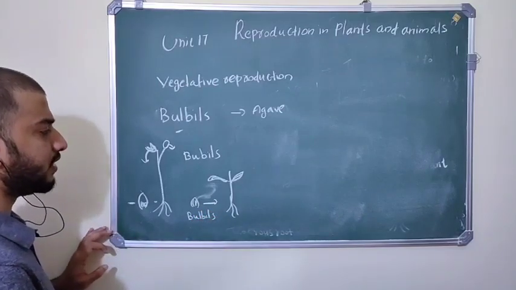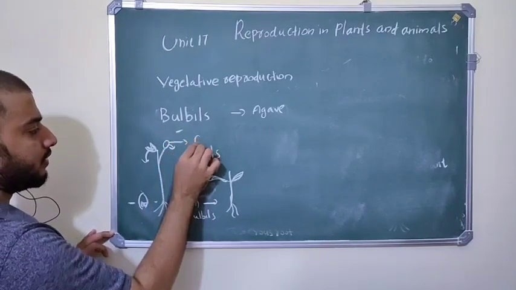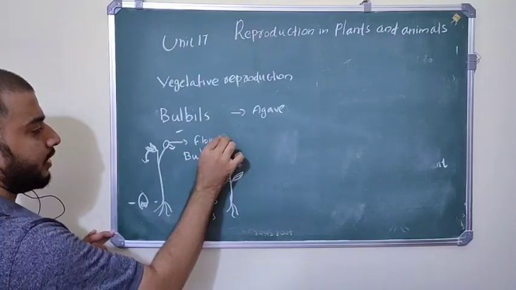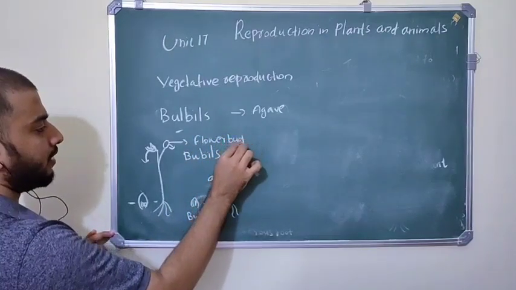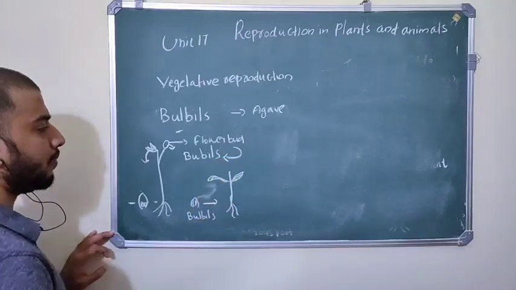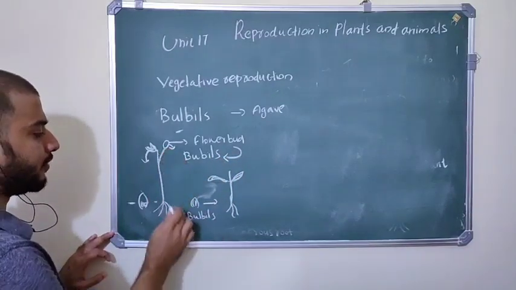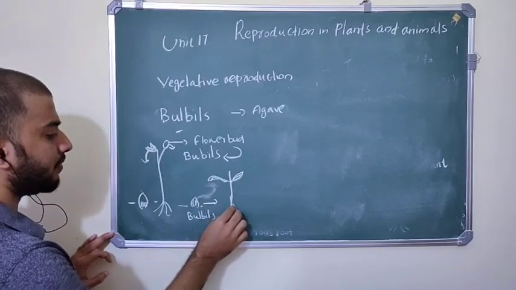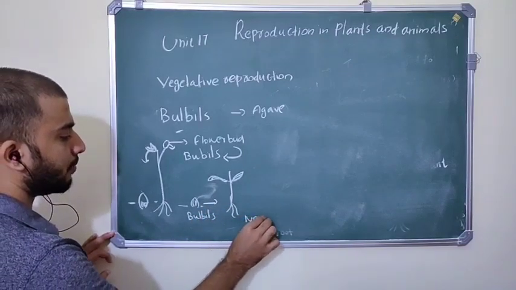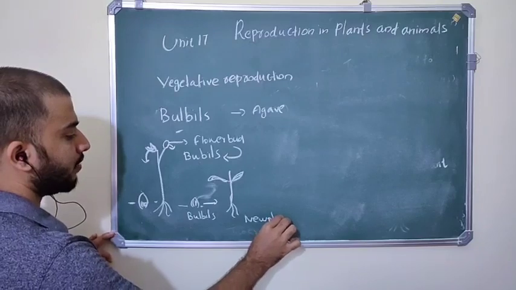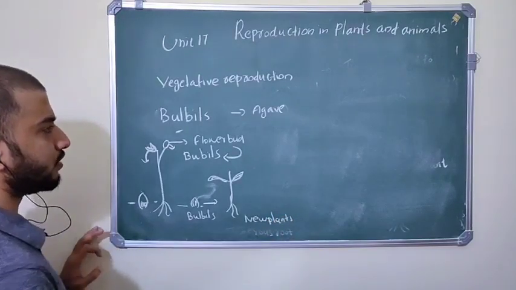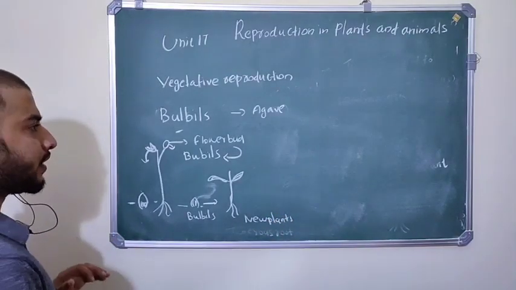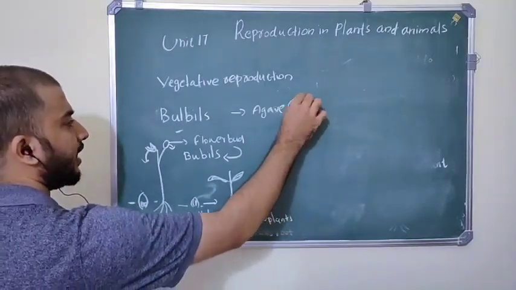So what happens here? The flower bud in this plant is modified into bulbs, which fall off from the plant, and if they reach soil, what happens? This bulb will germinate into a new plant. So by bulbs, vegetative reproduction you can see in the case of agave plants.